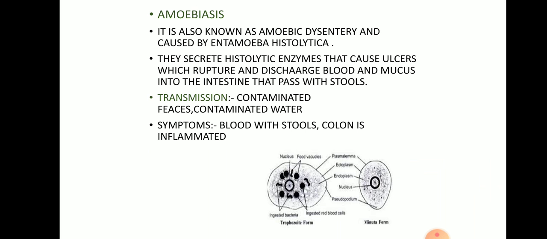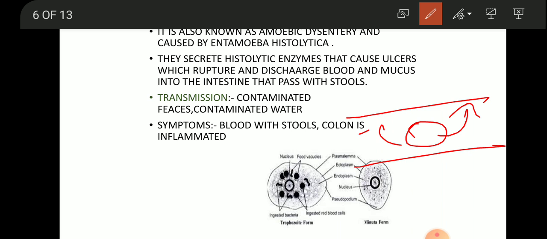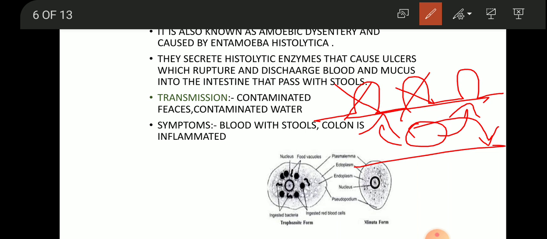So this was regarding amoebiasis. Let's get an overview. It is also known as amoebic dysentery and is caused by the protozoan Entamoeba histolytica. They secrete histolytic enzymes into the intestinal wall, and they cause ulcers. When these ulcers burst, they release blood into the stool.